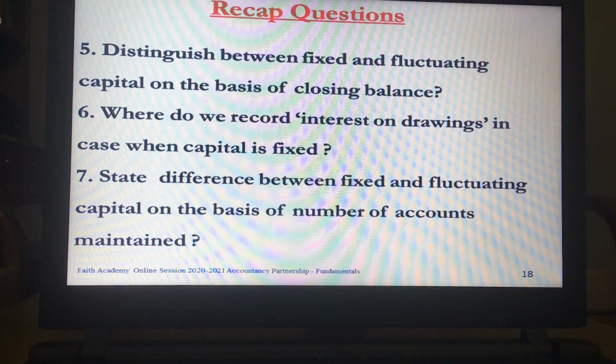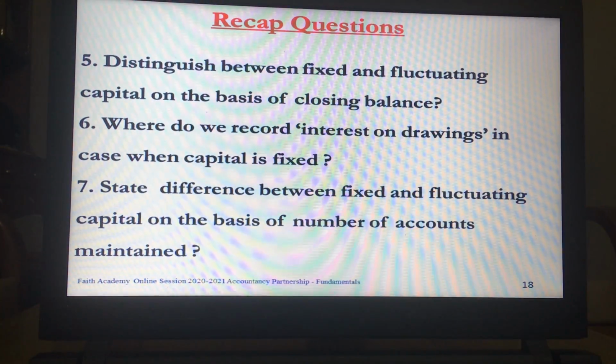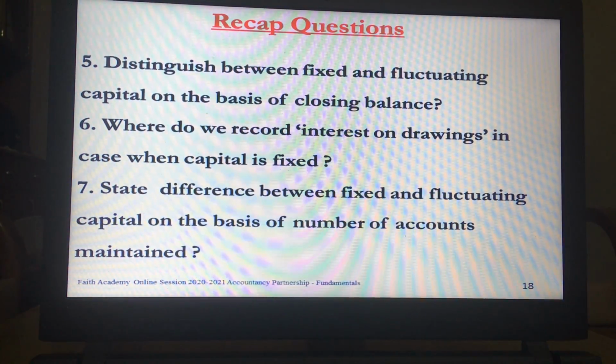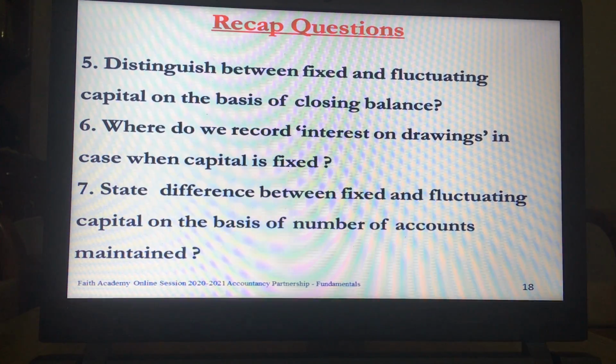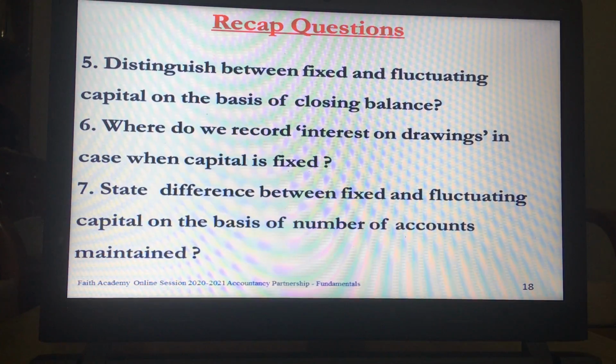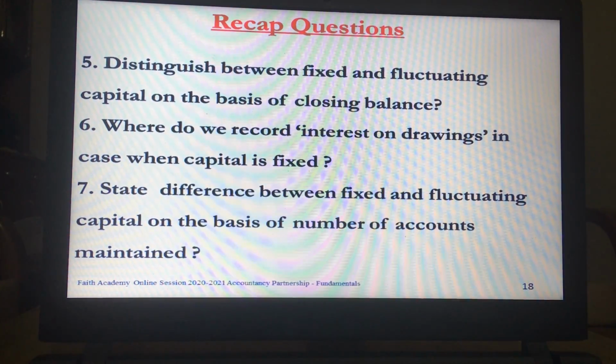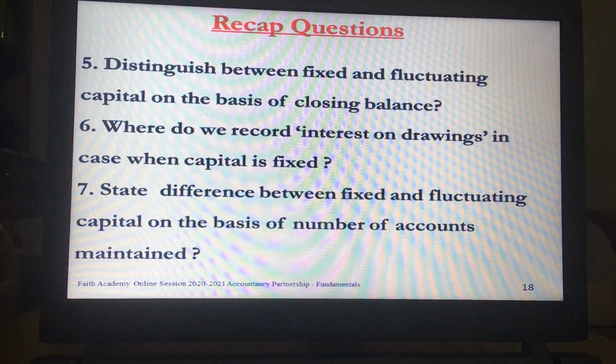Where do we record interest on drawings in case capital is fixed? State the difference between fixed and fluctuating capital on the basis of number of accounts maintained.